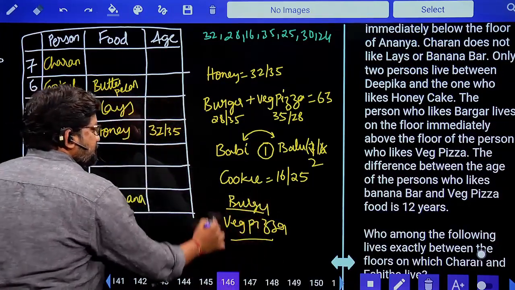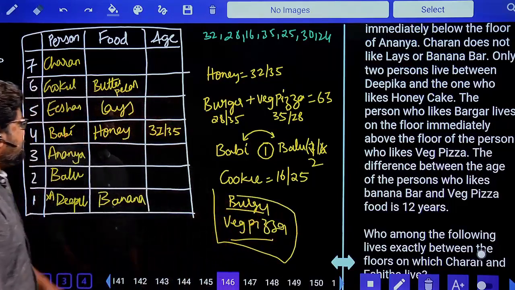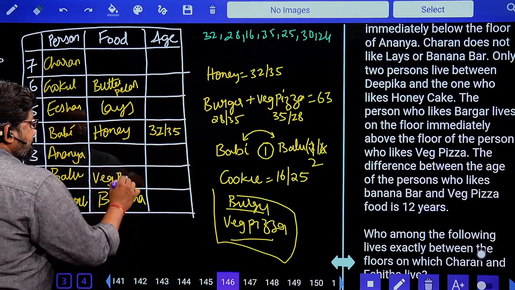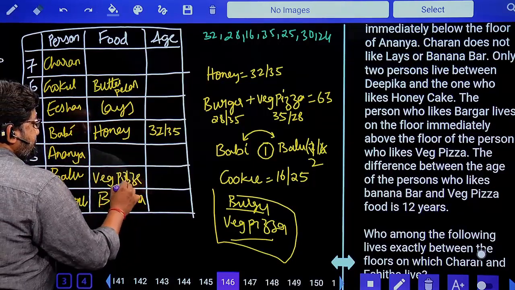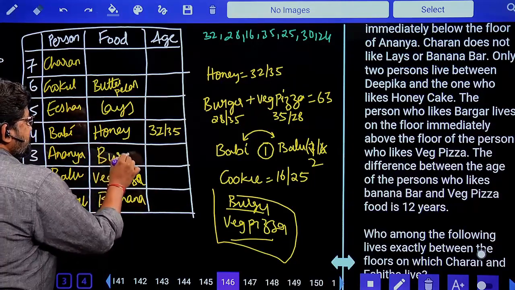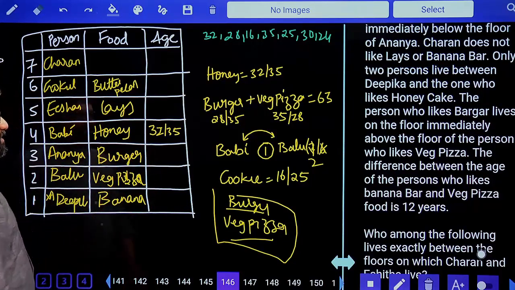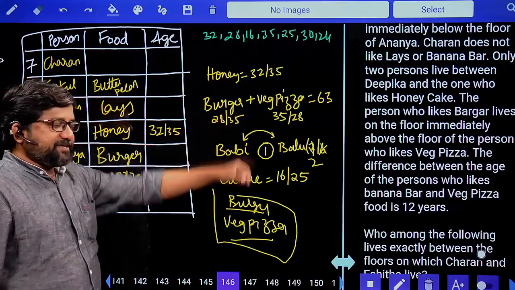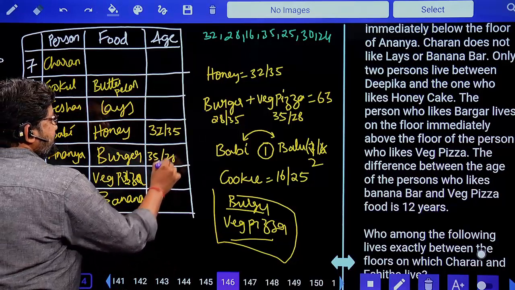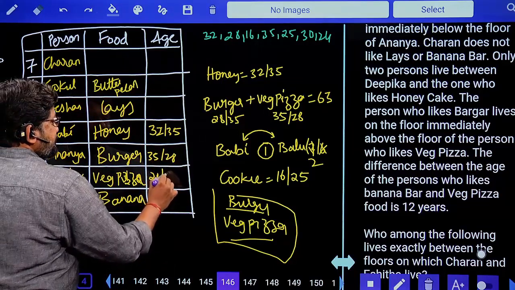Done. So these two are adjacent to each other. There is only one possibility. Balu likes veg pizza and this Ananya likes burger. And veg pizza and burger we have already decided their ages should be either 35 or 28. So this should be 35 or 28. This should be 28 or 35.